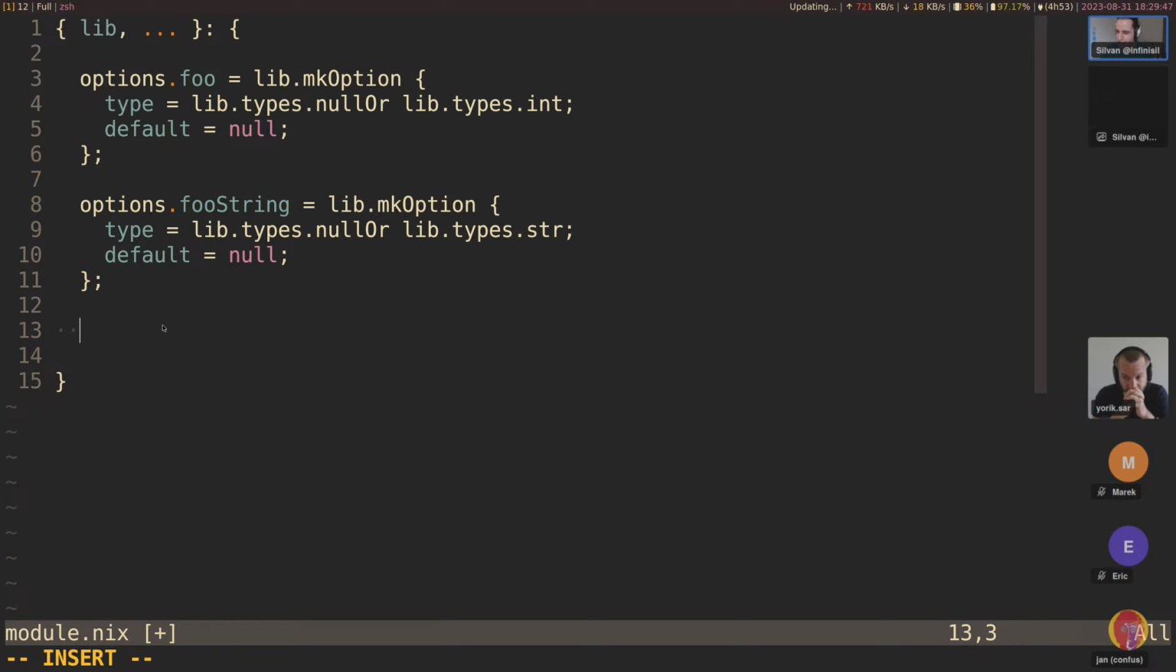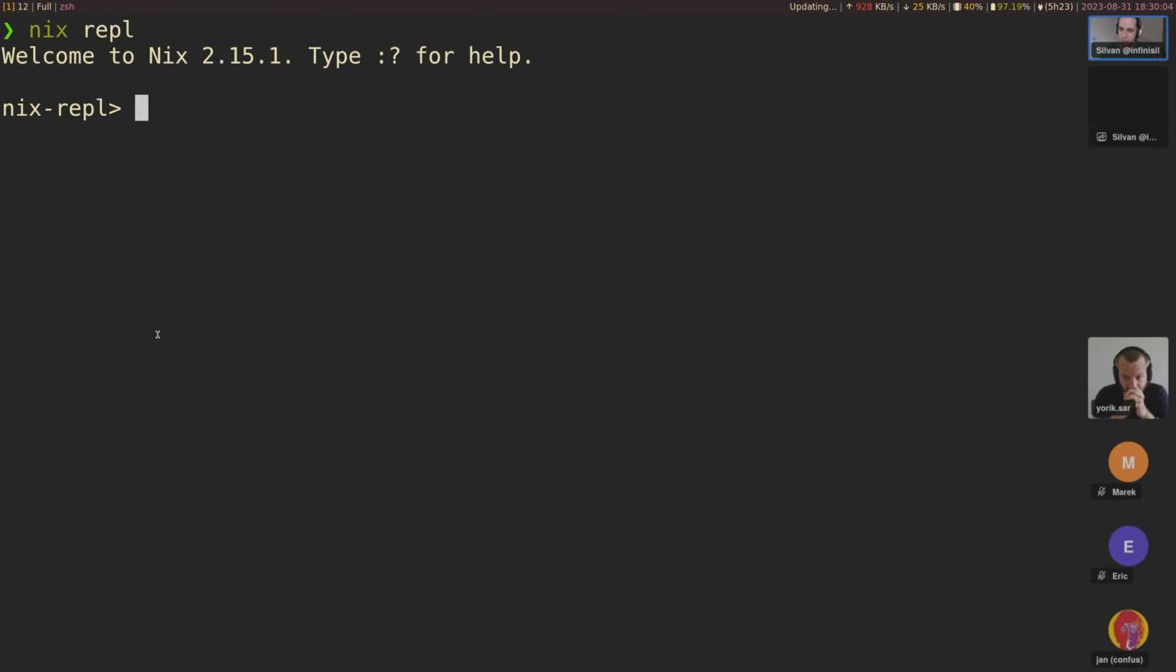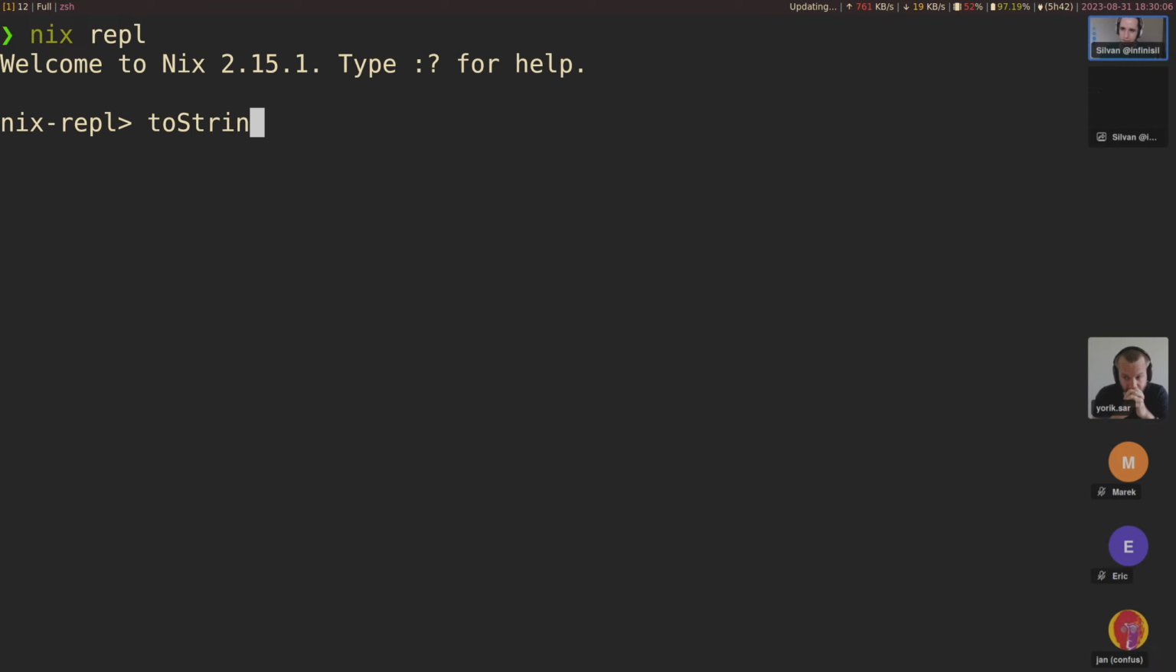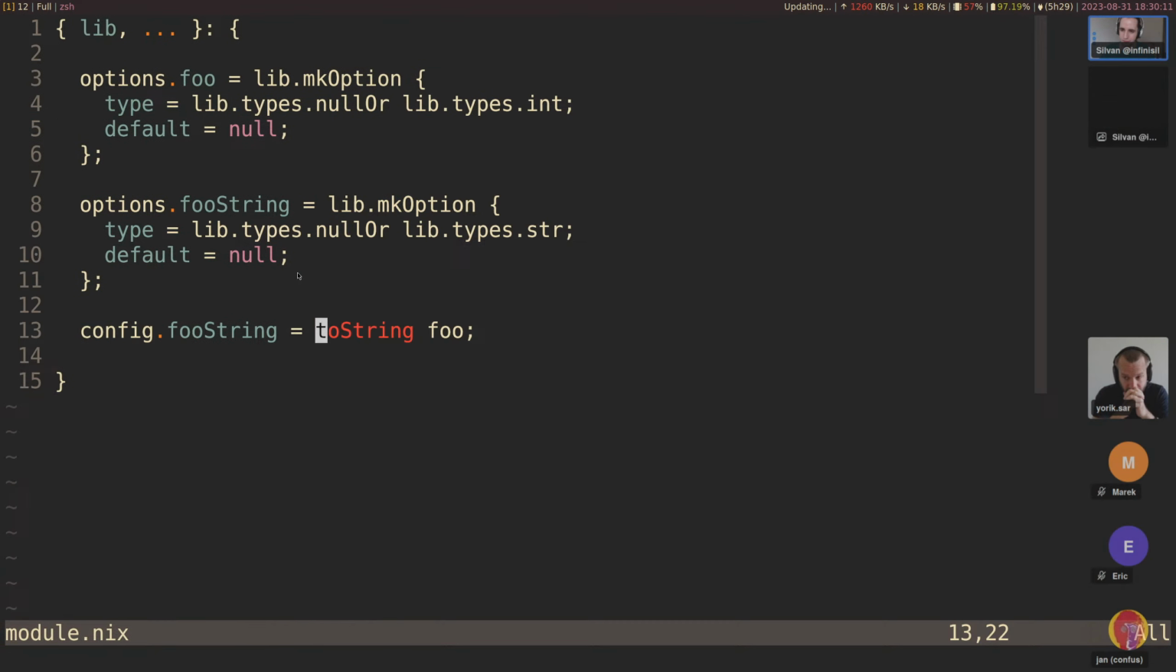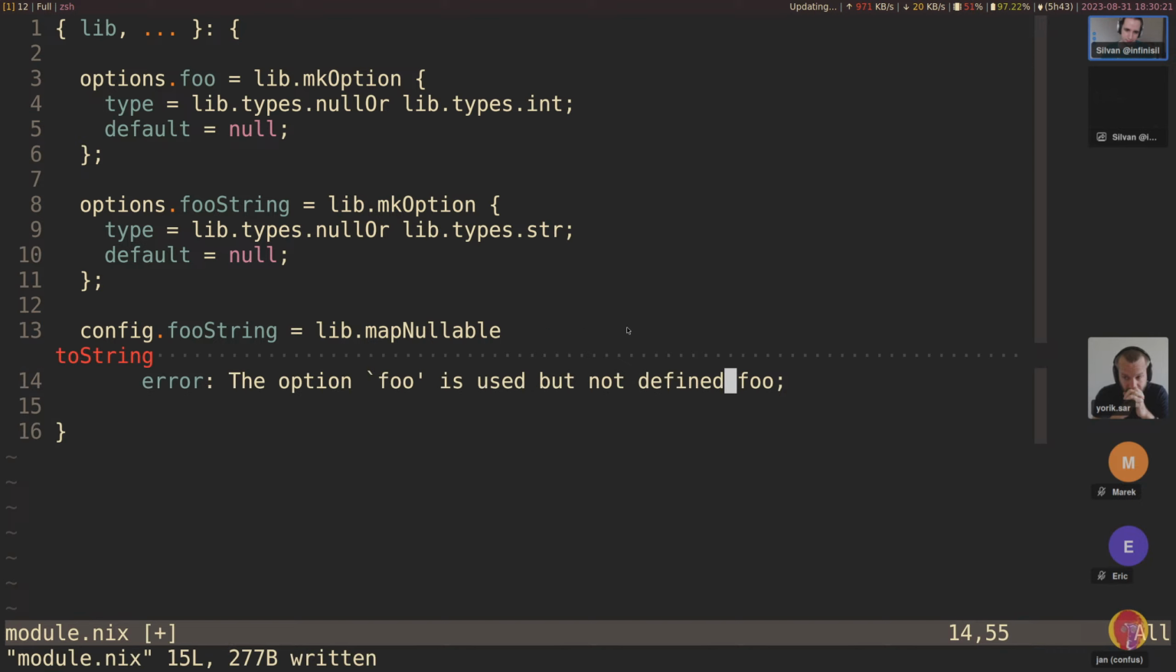We have a question in chat. I'll try to get to that later. So we can do this using config.fooString equals, and then we kind of want to say toString of foo, but we also want to propagate the null value. By default, if you do, let's go into nix repl. If you do toString on null, I believe that just returns an empty string. Yes. So that's not what we want. We can use, there's lib.mapNullable, I believe, which does that for us.